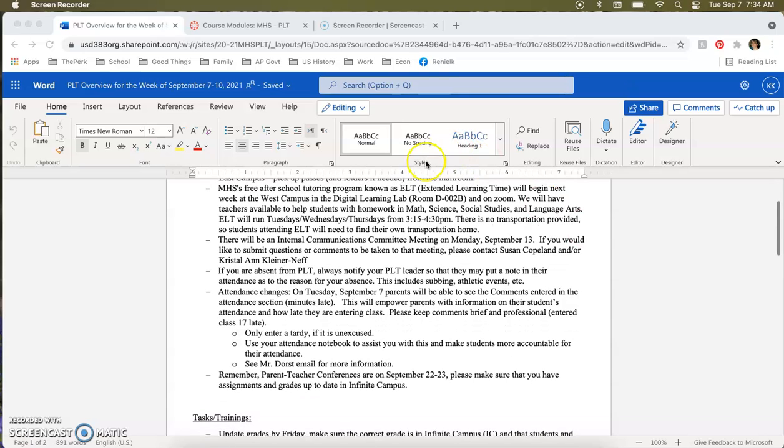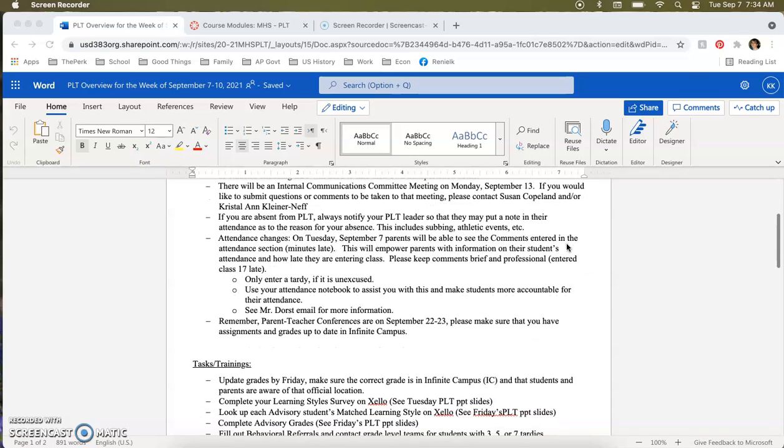Also, MHS's free after-school tutoring program known as ELT will begin next week, which is actually this week, in the DLL room and on Zoom. There are teachers there for every core area, and it will take place on Tuesdays, Wednesdays, and Thursdays from 3:15 to 4:30 p.m. There's no transportation provided, so students will need to provide their own transportation.